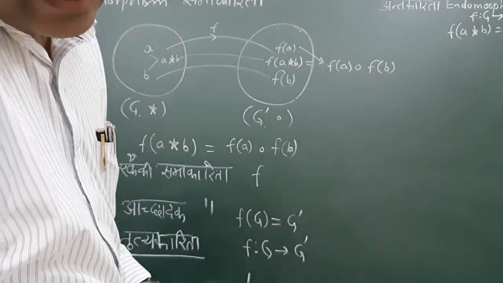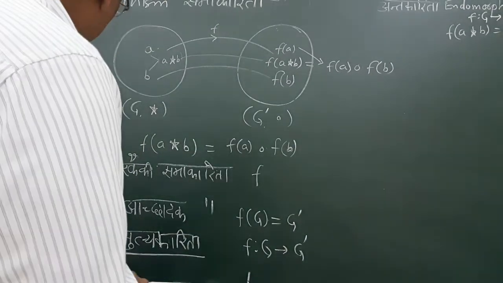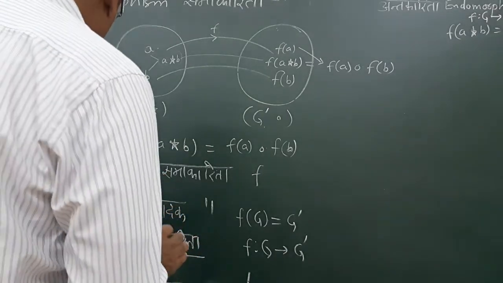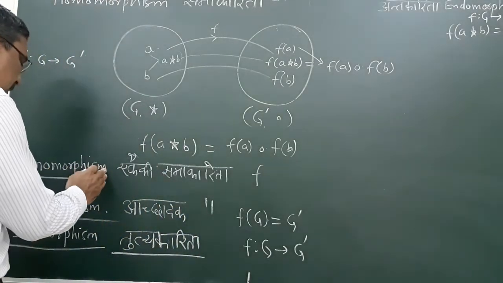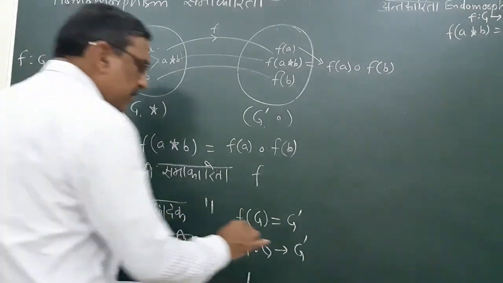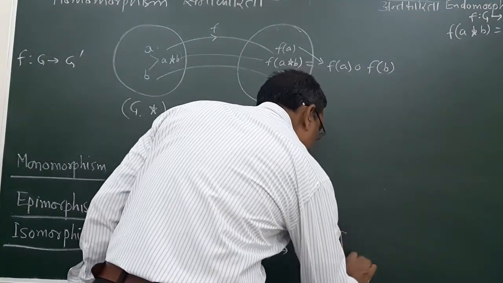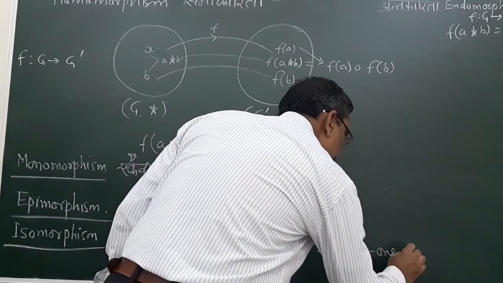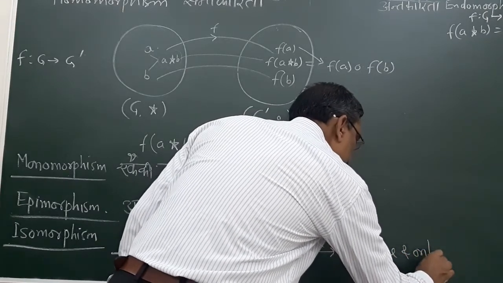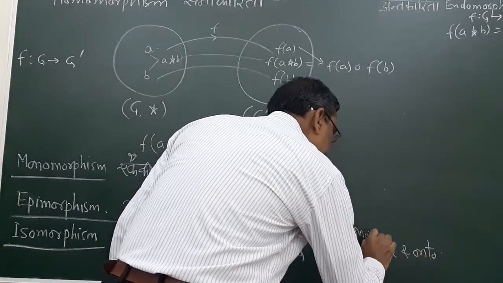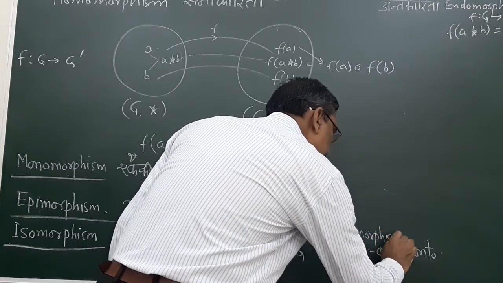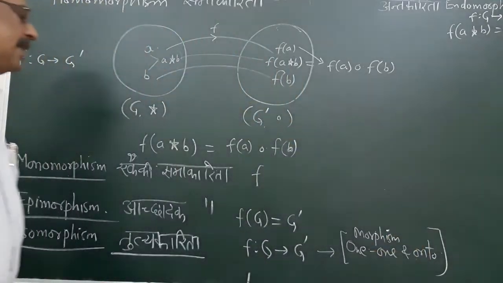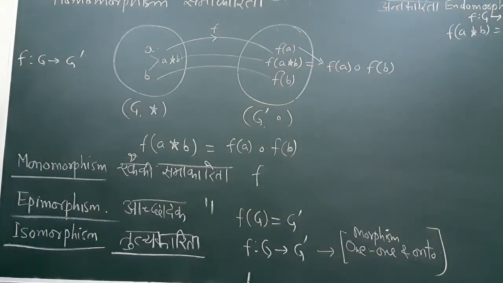So this is known as epimorphism, and epimorphism is 1 1 on to. Morphism, epimorphism is 1 1 and on to, then this is known as isomorphism.